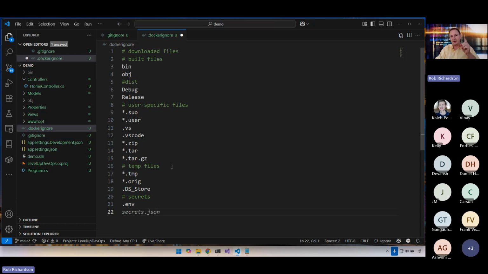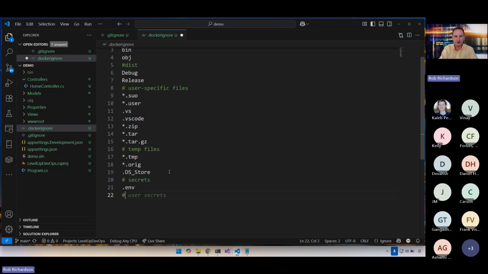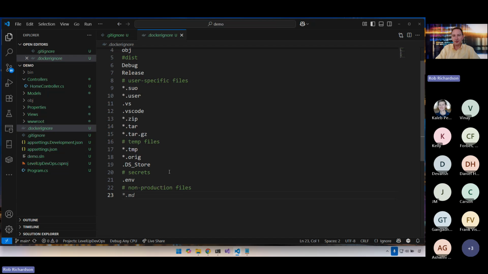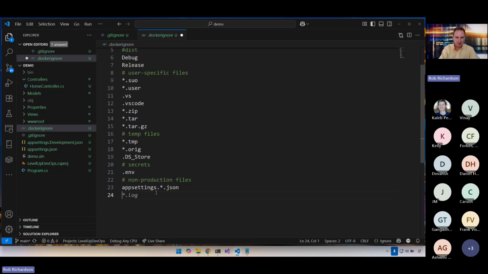Now we have our same things: downloaded files, built files, user-specific files, temp files, and secrets. But in our dockerignore file, we also have a sixth thing, which is non-production files. So let's add that. These are all of the debugging things. So let's say appsettings.development.json. We might even want to go as far as saying appsettings.*.json, because we have the two dots on either side, then it will still not ignore appsettings.json.